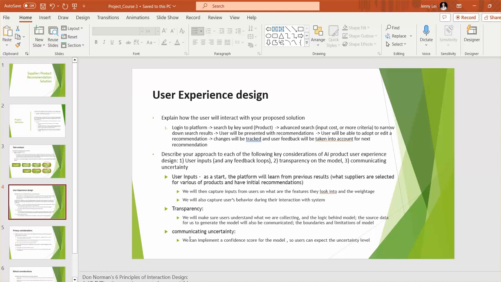Then communicating the uncertainty: what we can do is implement a confidence score for the model results for any recommendation. We can say, hey, we are 95% confident on this recommendation, etc., based on the historical data, to set the right expectation for the user.